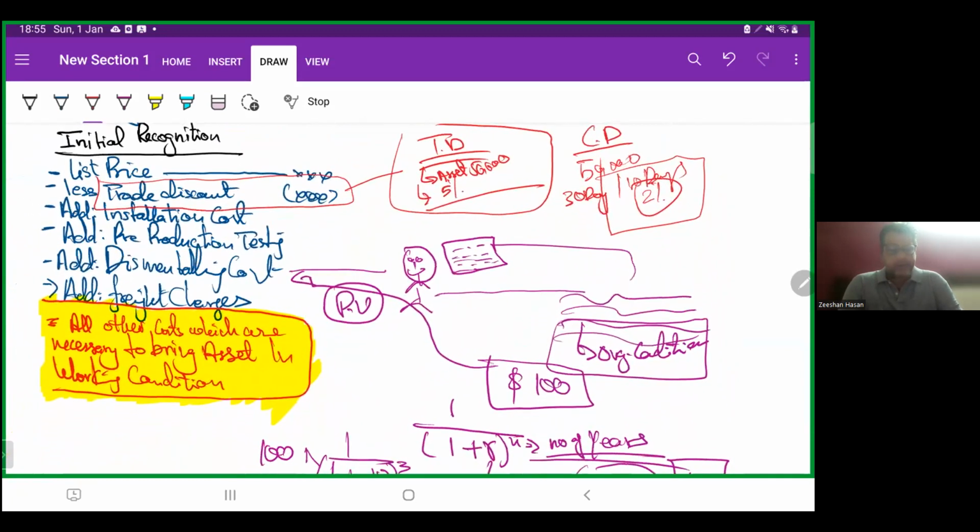Initial recognition: list price, less trade discount. Now there are two types of discounts, remember: trade discount and cash discount. Trade discount can be deducted from the cost of the asset. For example, we get the asset for 50,000 and the discount is 5% on it.